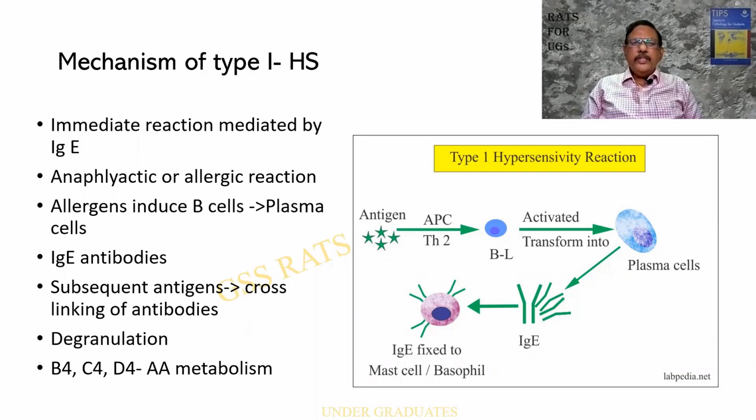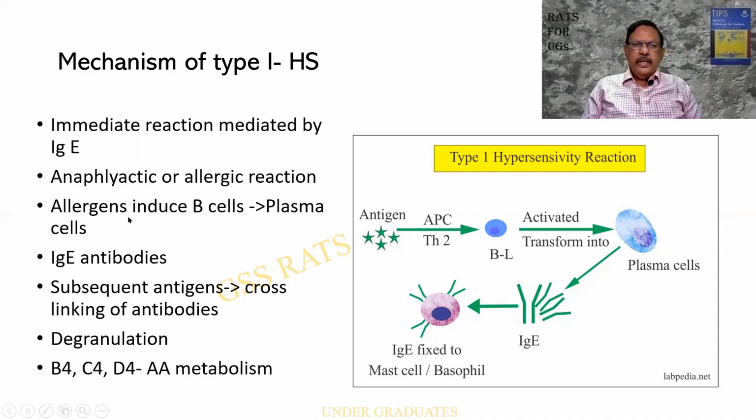Now, what is the mechanism of type 1 hypersensitivity? It will appear very complex. Just follow what I say. It is an immediate reaction mediated by IgE, immunoglobulin E. It is anaphylactic or allergic in nature.